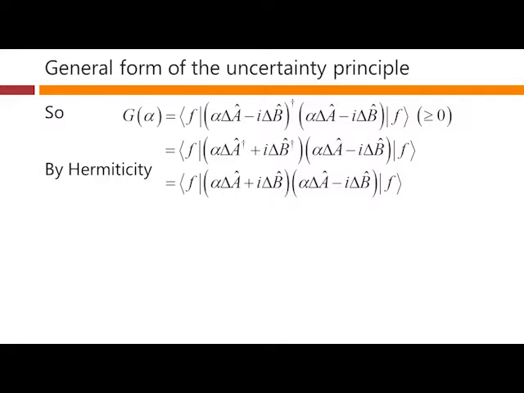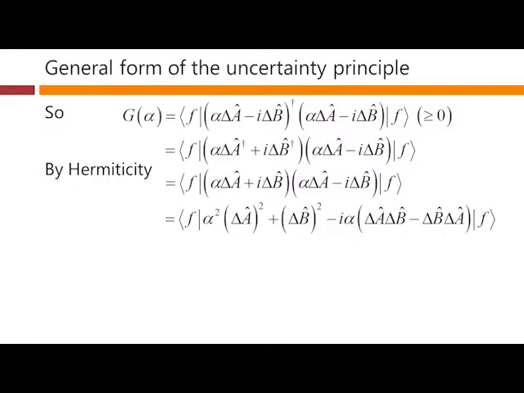So we make that change here in the algebra. And now we multiply these out. So delta A with an alpha in front of it times delta A with an alpha in front of it is just alpha squared delta A squared. And similarly for the i delta B times minus i delta B, that's just also delta B all squared. And then we have two other terms here. We have i delta B times alpha delta A. So that's this term here. We've got our minus signs here to straighten all that out. And we have alpha delta A times minus i delta B. That's this term here.